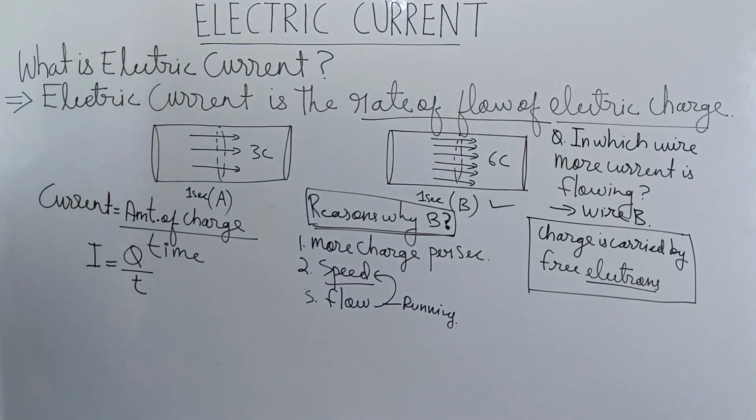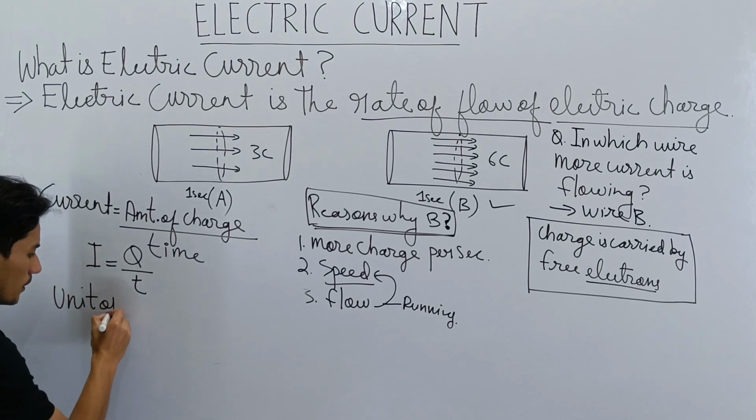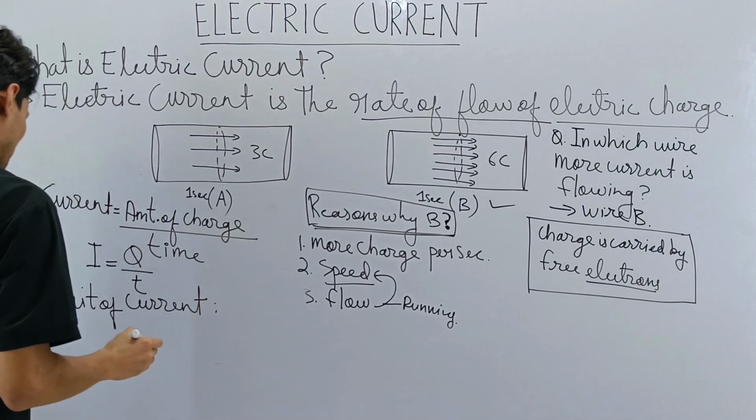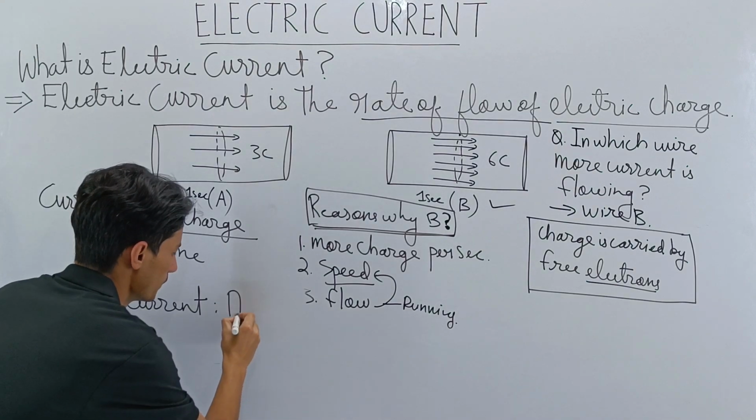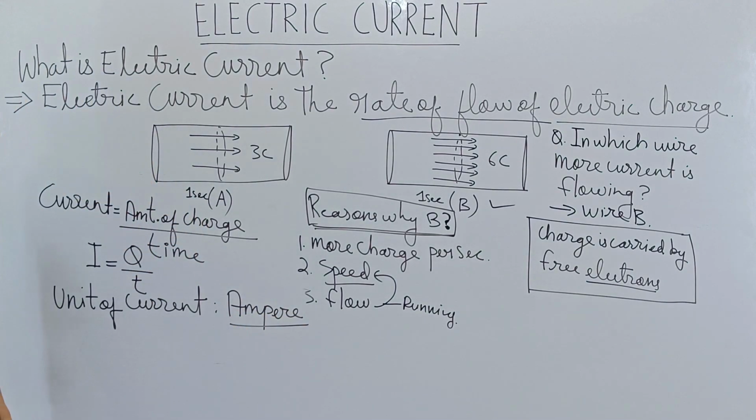All right, and what is the unit of current? The unit of current is ampere. It's ampere. All right, the unit of current is ampere.